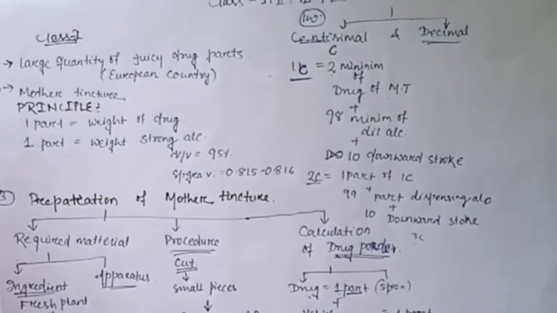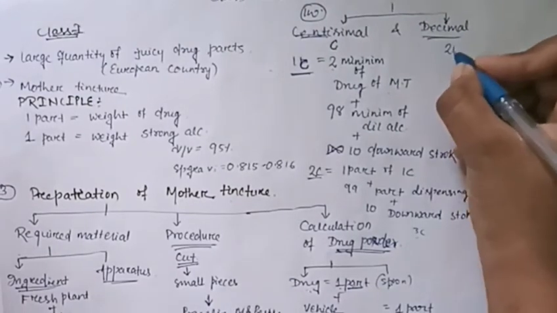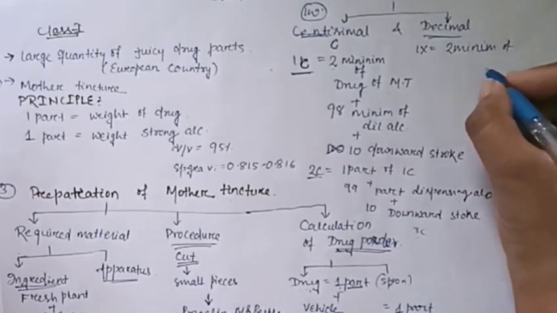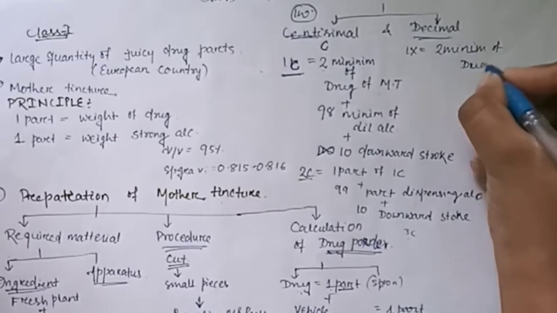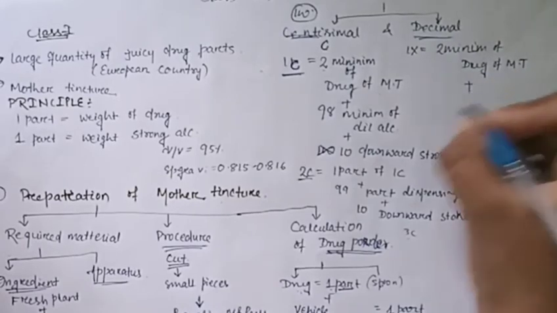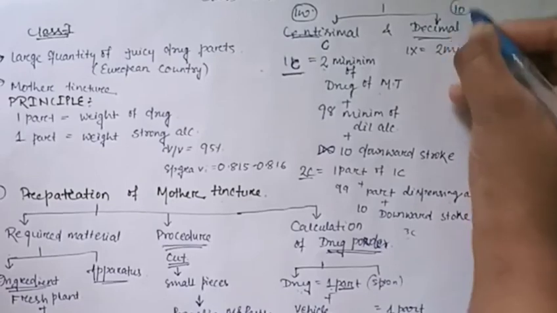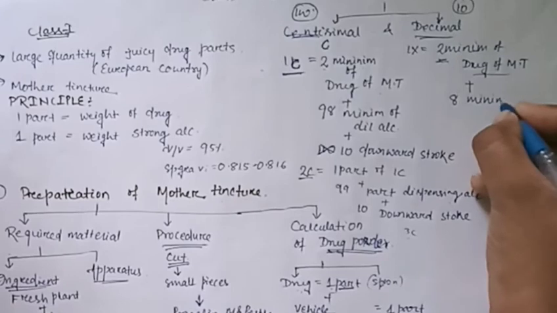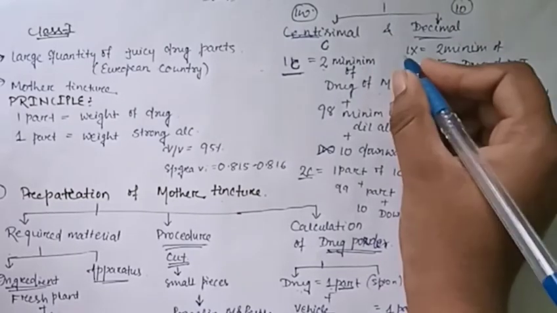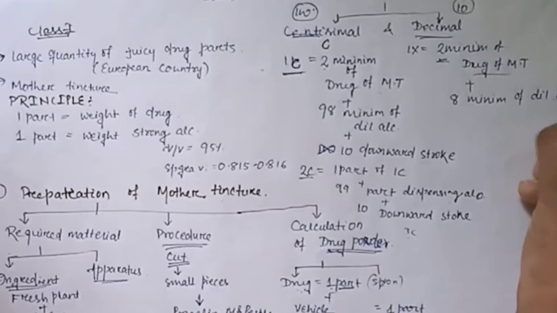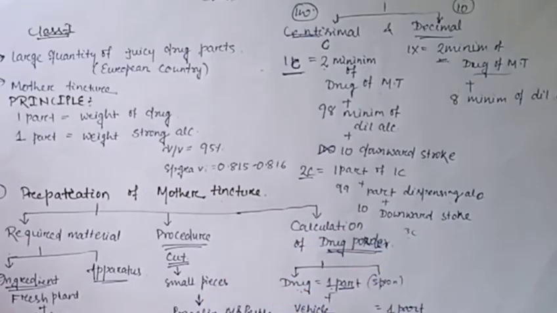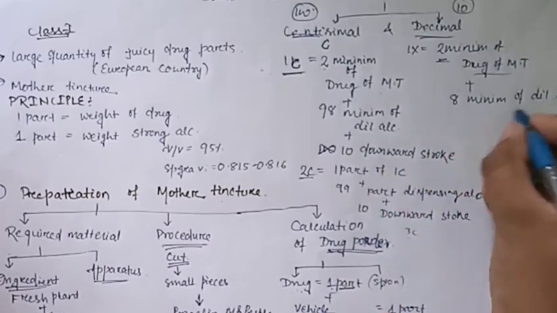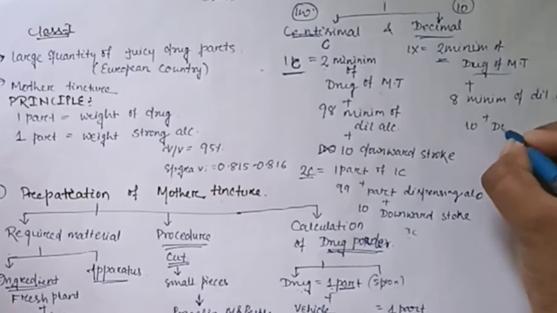In the decimal scale, what do we do? 1:2 means 2 minim of the mother tincture for 1x. 2 minim of what? 2 minim of our mother tincture drug which we prepared before. With it we add, since decimal means 10, 8 minim of dilute alcohol. In the first potency we take dilute alcohol, then in the next potencies we take dispensing alcohol, and in the mother tincture we take strong alcohol. That is all we should remember. After that all is simple. So 8 minim of dilute alcohol plus 10 downward strokes.